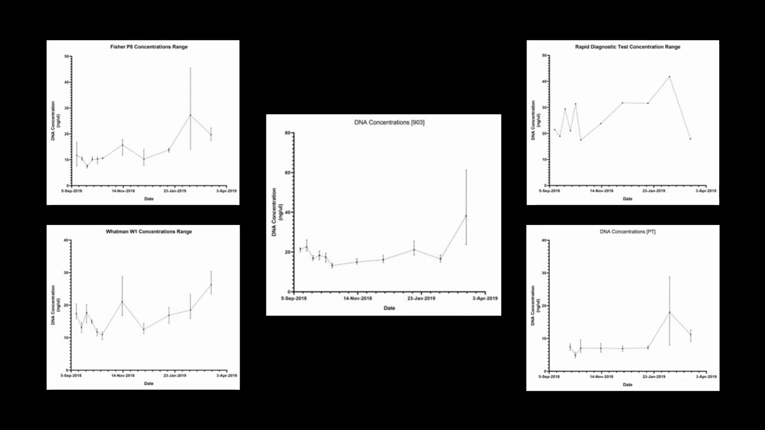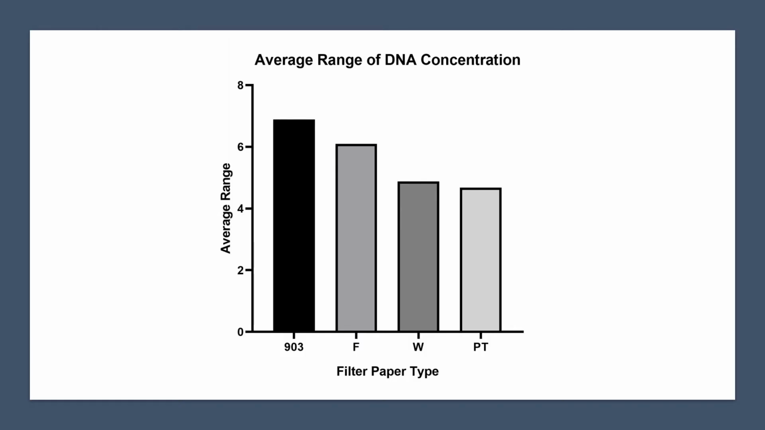Here is each of the samples graphed over a 6-month period. Each sample had 3 replicates when measured every time, except for the RDT. The vertical lines represent the ranges of each sample measurement. This is the average range of DNA concentration for every measurement for each filter paper type. While the Whatman 903 consistently produced a high level of DNA every measurement, it also had the highest range, which implies that it is not as consistent as we thought. The paper towel, while the most consistent, did produce the least amount of DNA every time.